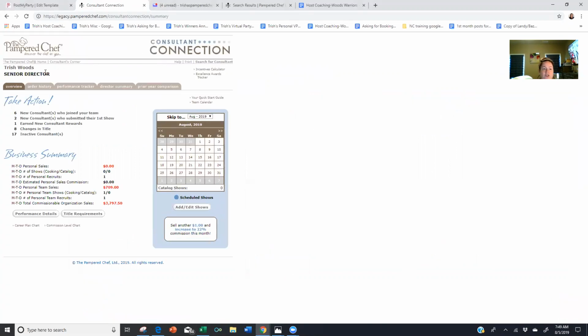And this is what shows you everything. You can see your incentives calculator for the current incentive trip, and the Excellence Awards Tracker, which you want to be familiar with. There's an FAQ there. For instance, this year I earned 2 levels in the Excellence Awards, and I not only got invited to an exclusive breakfast at conference, I got a $500 Visa gift card that I can use anywhere I want, okay? So this tells you when you become a director, who's joined the team, who submitted their first shows, things like that, okay?